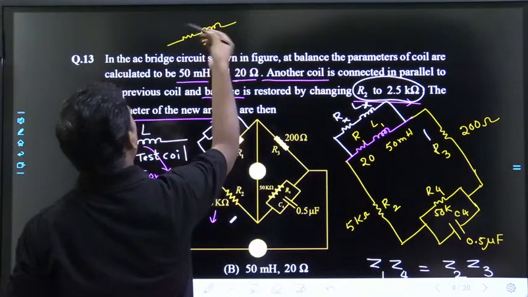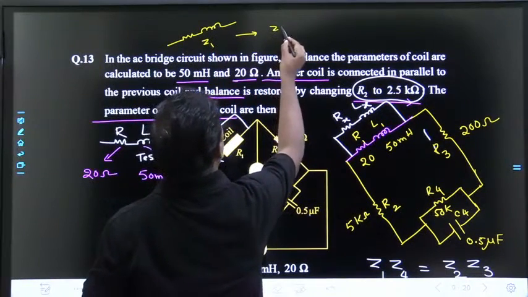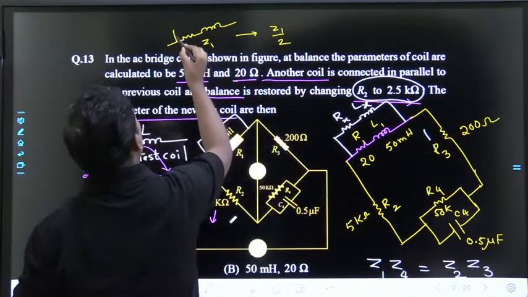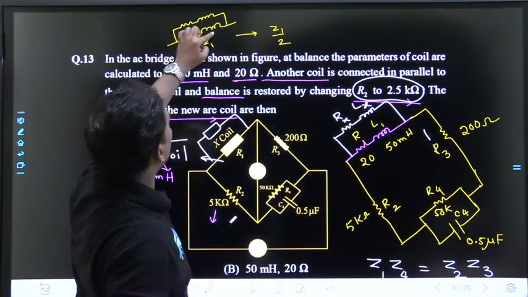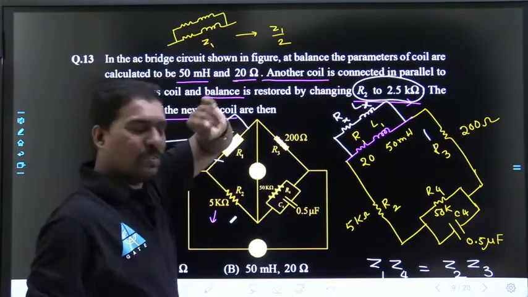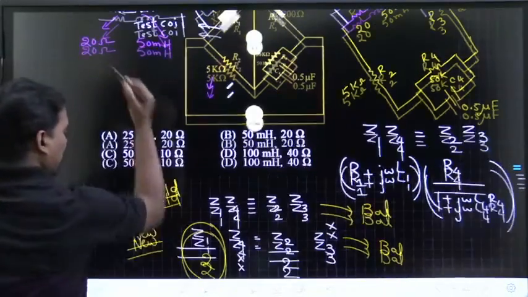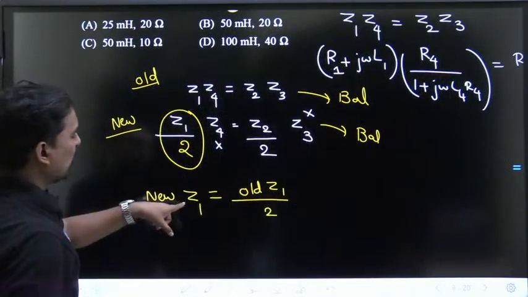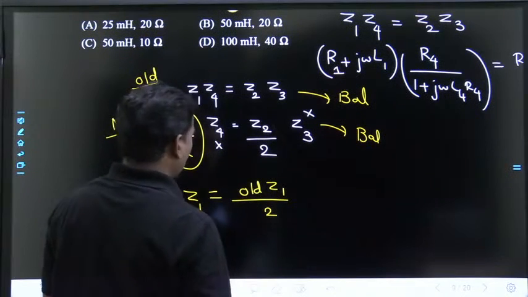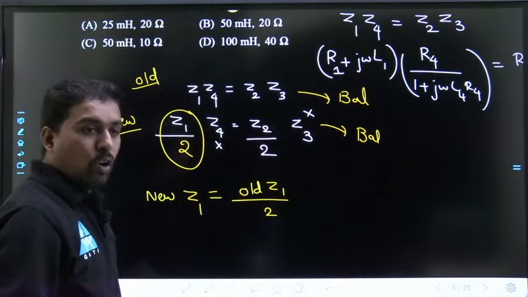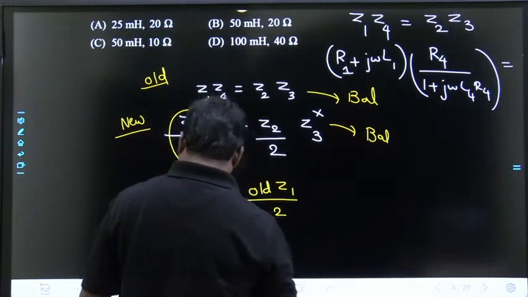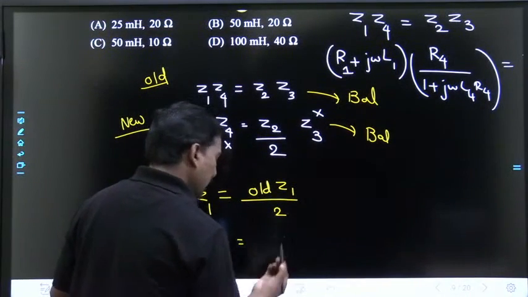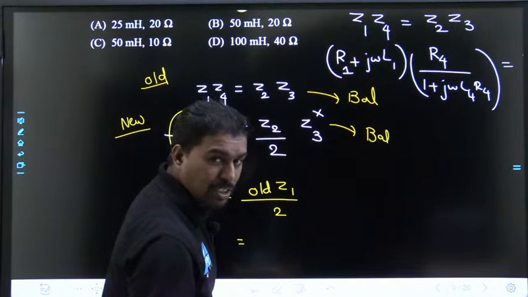Now this Z1 has to become Z1 by 2, means what? The same component as it is should be in parallel, yes or no? That means what? New Z1 is equal to old Z1 by 2, that's it. Old Z1 by 2 should be there, so what should we attach? As it is the same element should be attached or not?